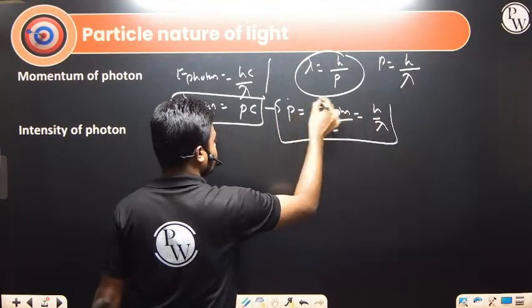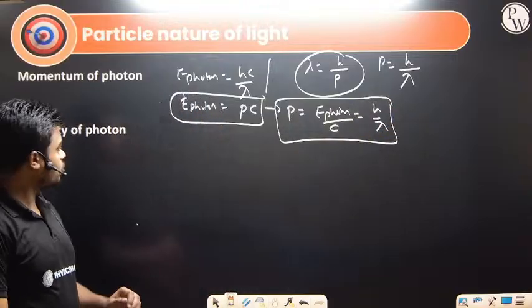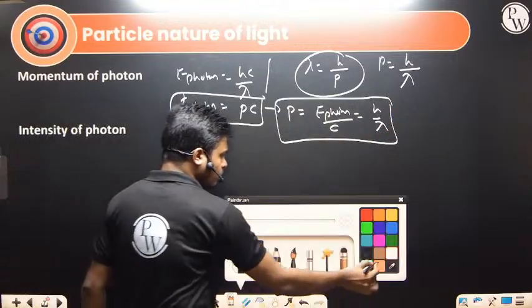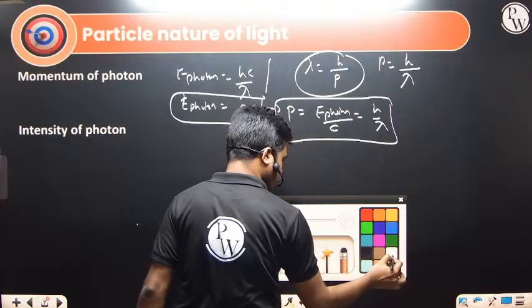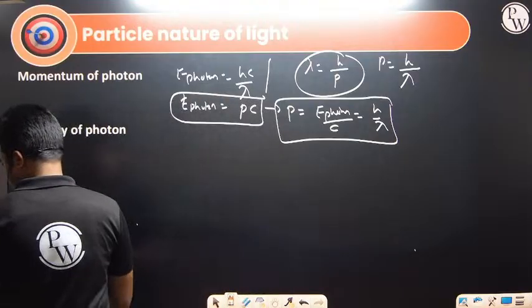So this is the expression we are getting from the momentum of the photon. Next, let's talk about the intensity of light. Before we discuss that,